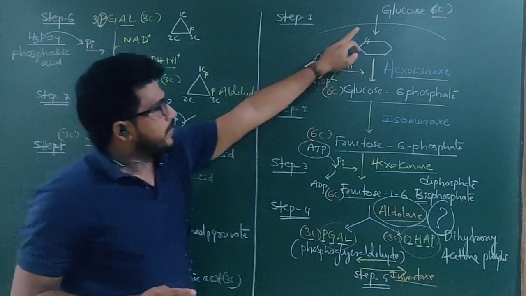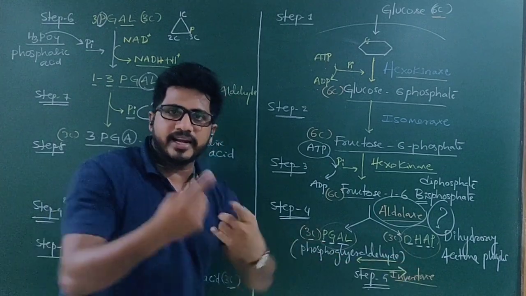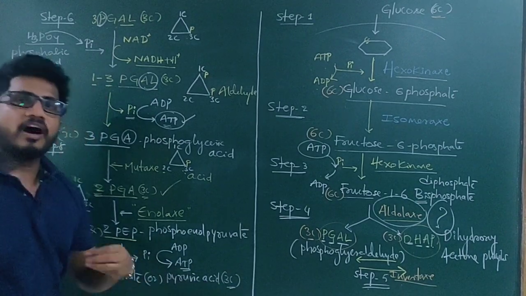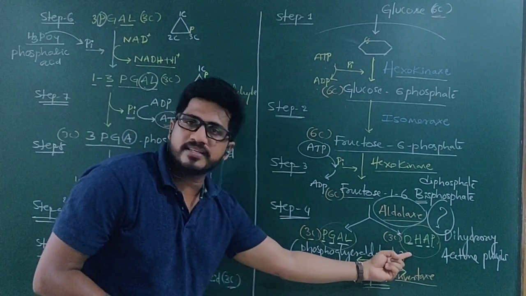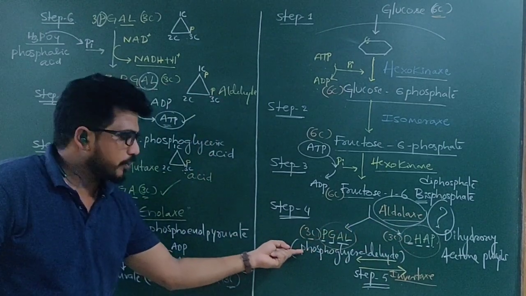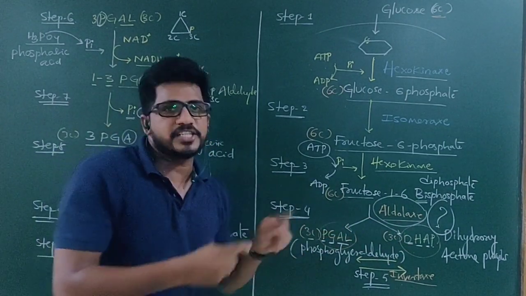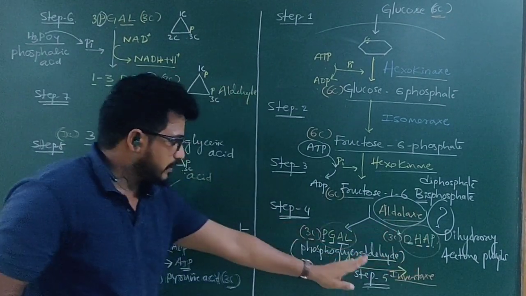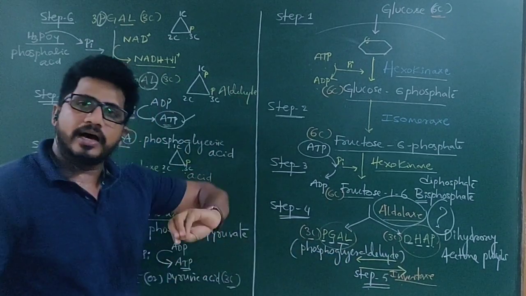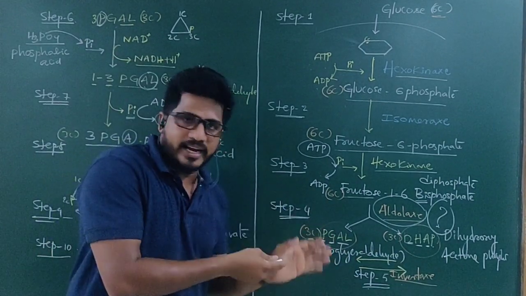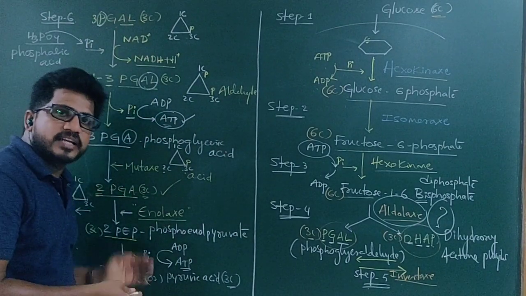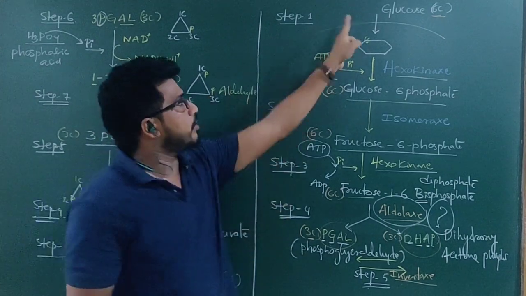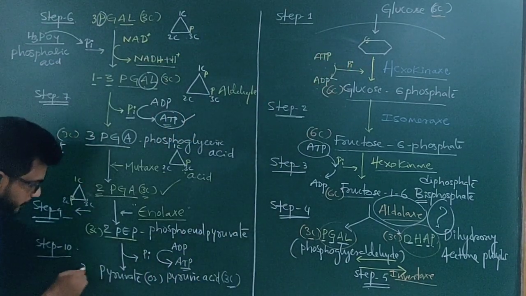Understand? I explained glucose to PGAL and DHAP, and later I continued with only PGAL. Then one pyruvic acid has come. That's why 3 carbon. How about the other 3 carbon? DHAP is there now, and I already told you DHAP is converted into PGAL. Once another PGAL is formed, just like the first PGAL, it undergoes all these reactions and forms the second pyruvate molecule. That's why, earlier in this class, I told you one glucose molecule produces 2 pyruvate molecules.